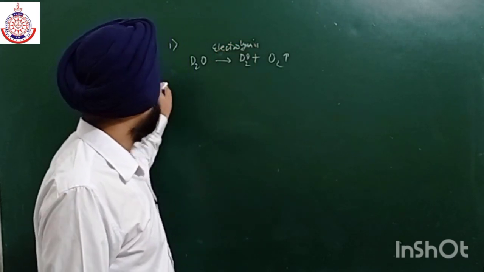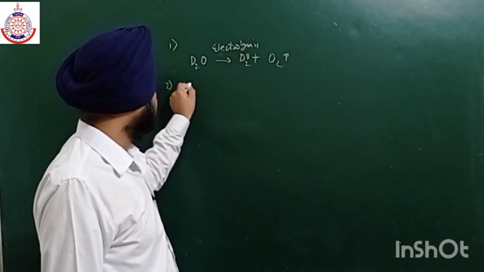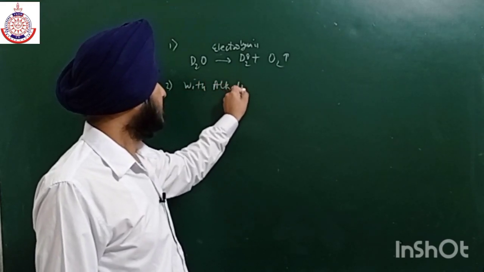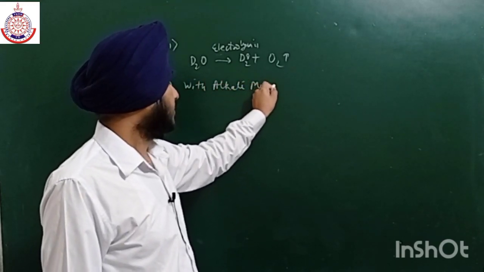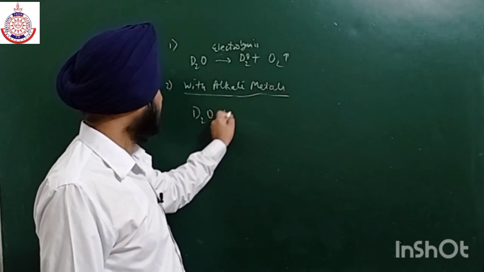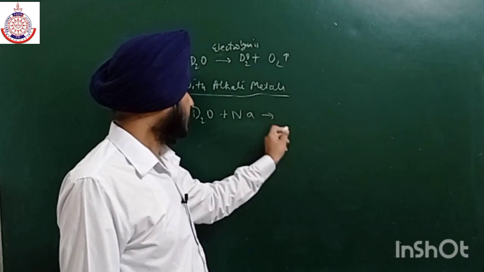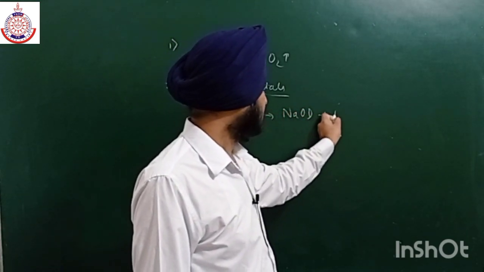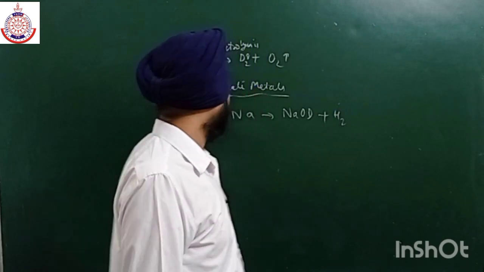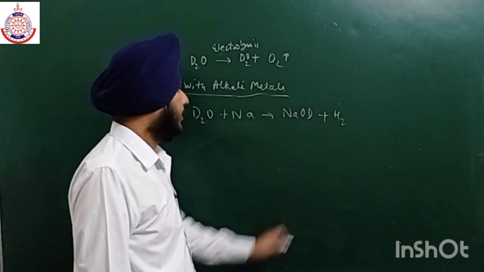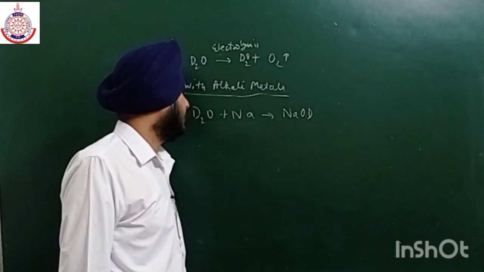The second is reaction with alkali metals. D2O can easily react with alkali metals to form their products, and NaOD will form.